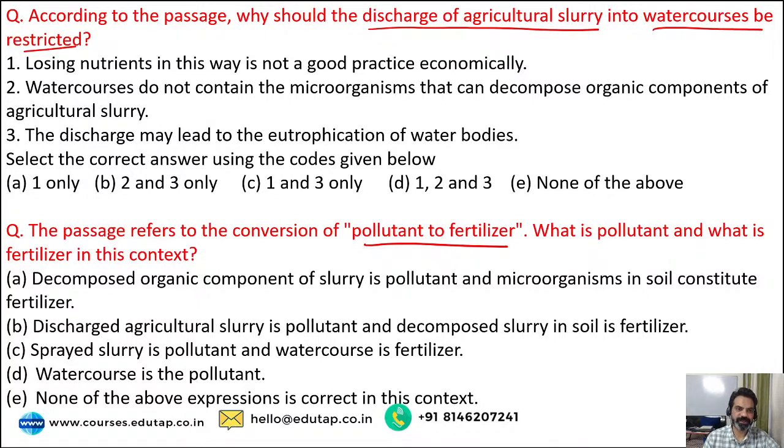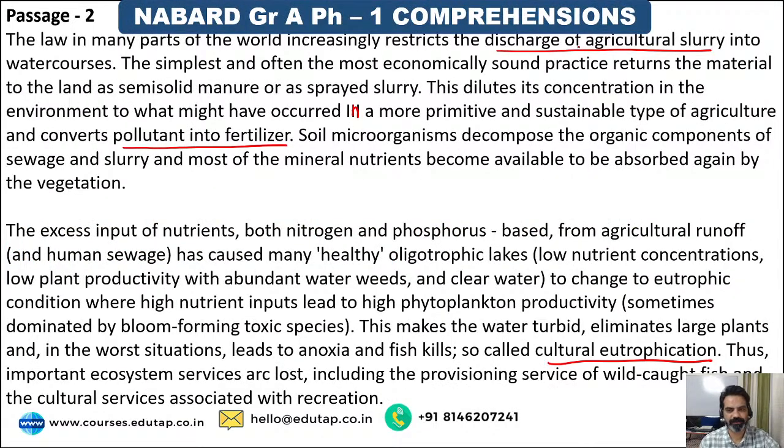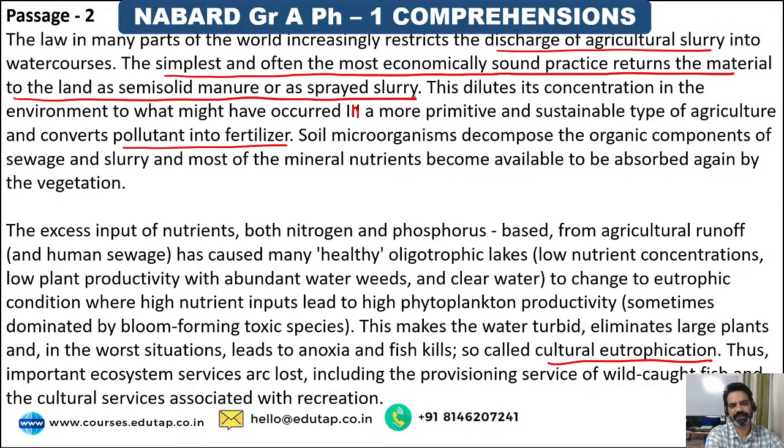Now, losing nutrients in this way is not a good practice economically. The answer was given in the first line. See, the simplest and often the most economically sound practice returns the material to the land as semi-solid manure or sprayed slurry. And see, soil microorganisms decompose the organic components of sewage and slurry, and most of the mineral nutrients become available to be absorbed again. That means agricultural slurry leads to runoff of mineral nutrients, and that is not economical.